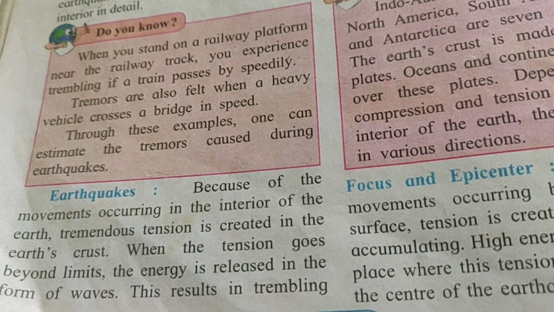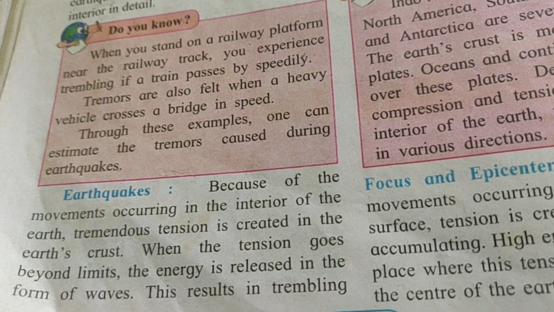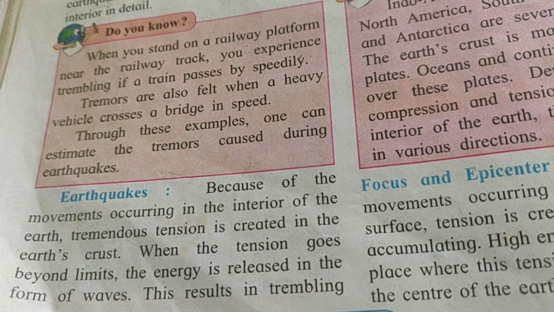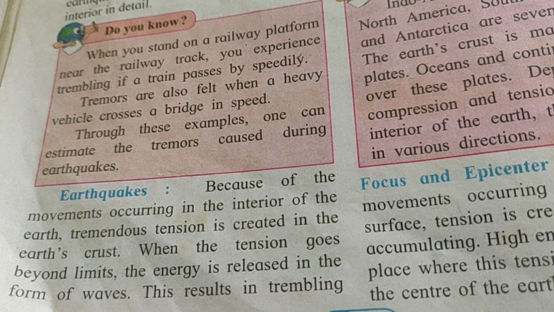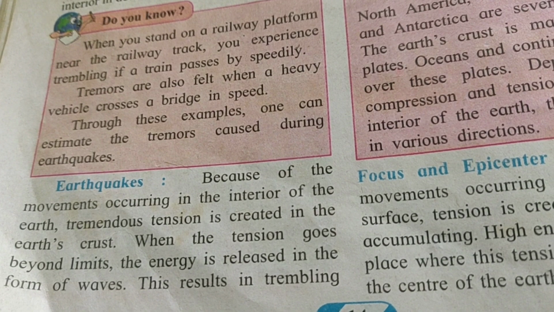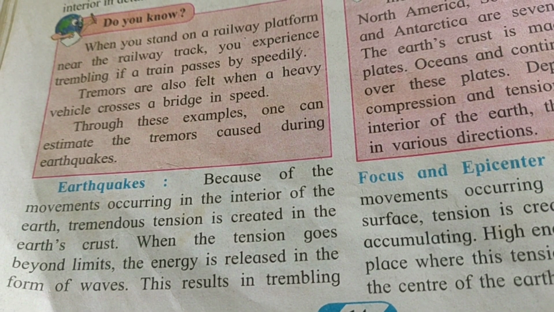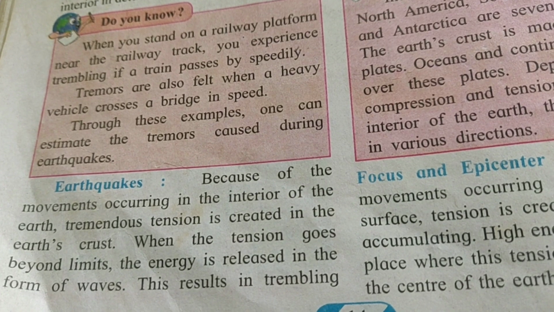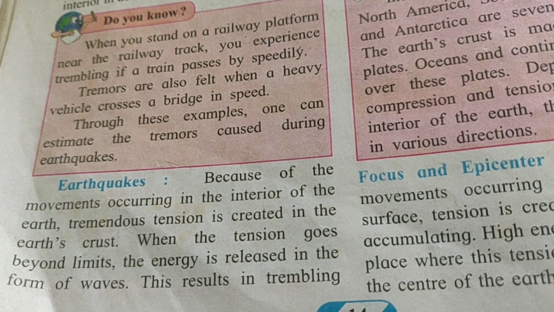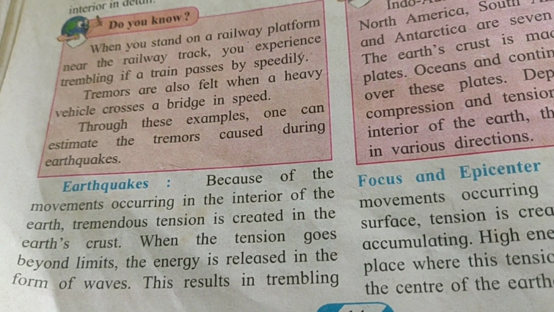Now, because of the movements occurring in the interior of the earth, tremendous tension is created in the earth crust. When the tension goes beyond the limits, this energy is released in the form of waves.